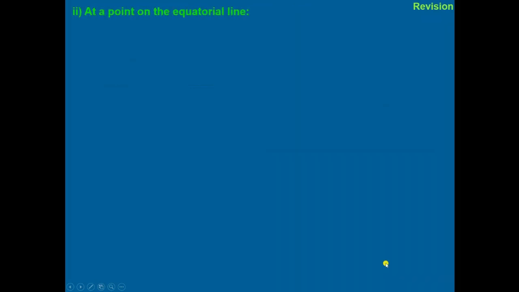Then we will quickly revise the potential on the equatorial line. We take two point charges, negative Q and positive Q, at A and B.